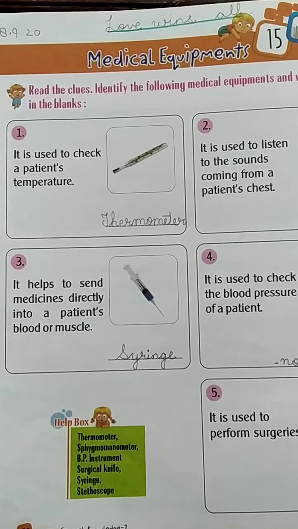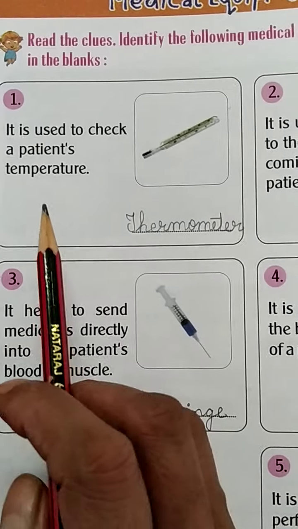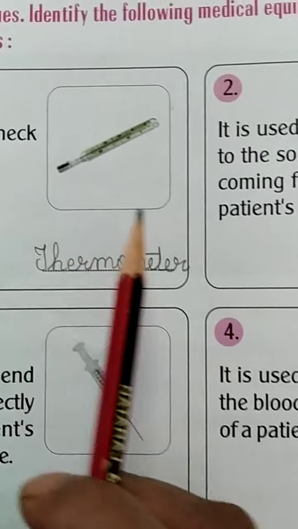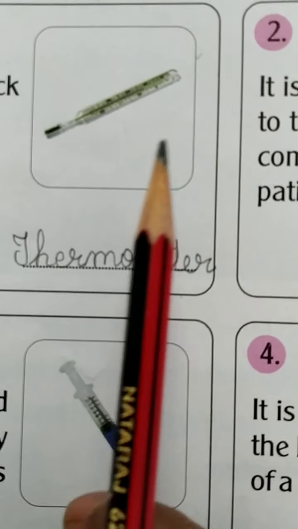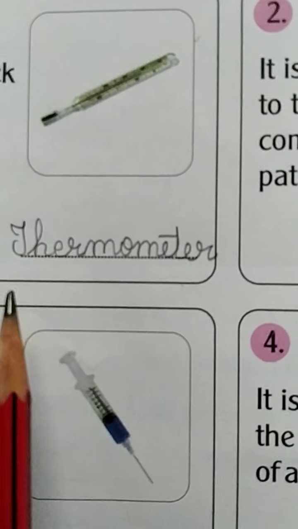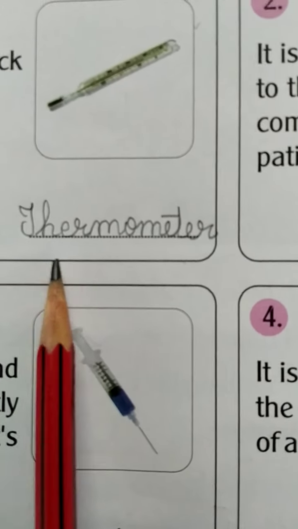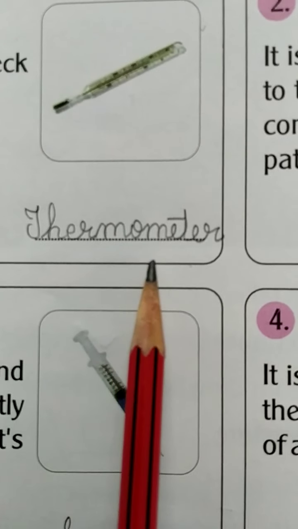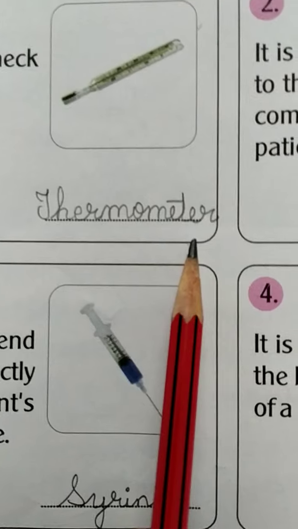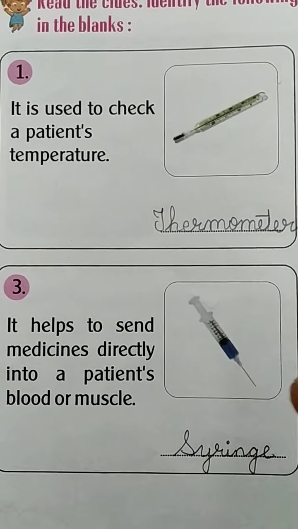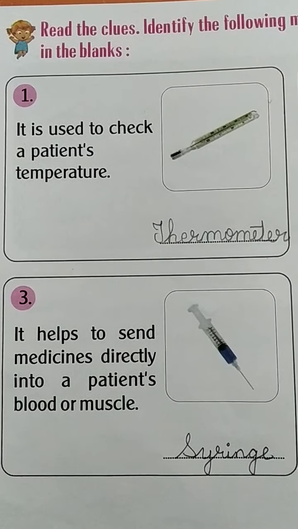Okay, so we start. Number 1, what is this, students, can you tell me? This is a thermometer. So first of all, write the spelling of thermometer. T-H-E-R-M-O-M-E-T-E-R, thermometer. A thermometer is used to check the temperature.